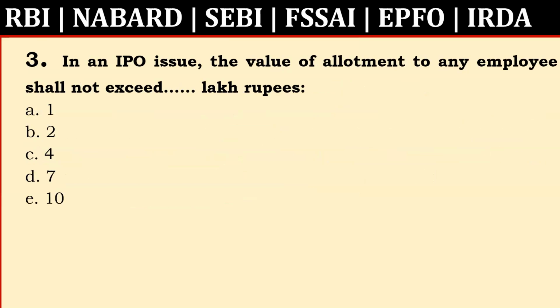Next, in an IPO issue, the value of allotment to any employee shall not exceed 1 lakh, 2 lakh, 4 lakh, 7 lakh, 10 lakh. As you may be aware, in an IPO issue, an issuer can issue the securities to their employees, and there is some reservation for employees, and the maximum value of allotment, as for a retail individual investor, is 2 lakh for the employees also.